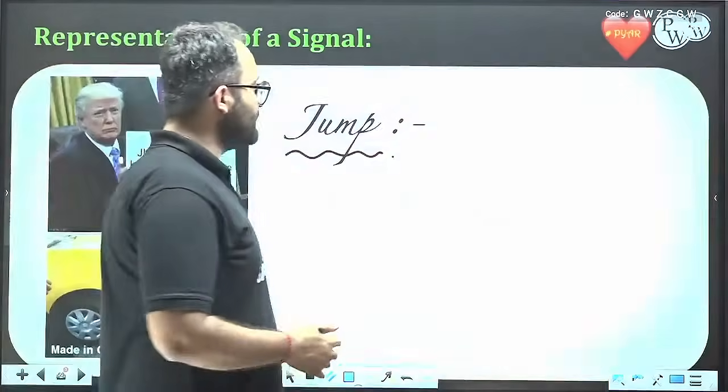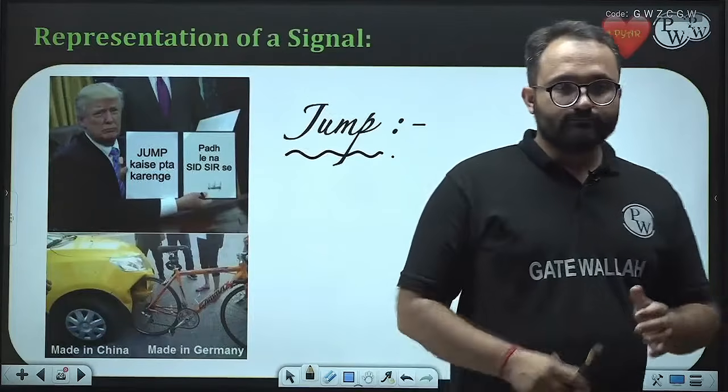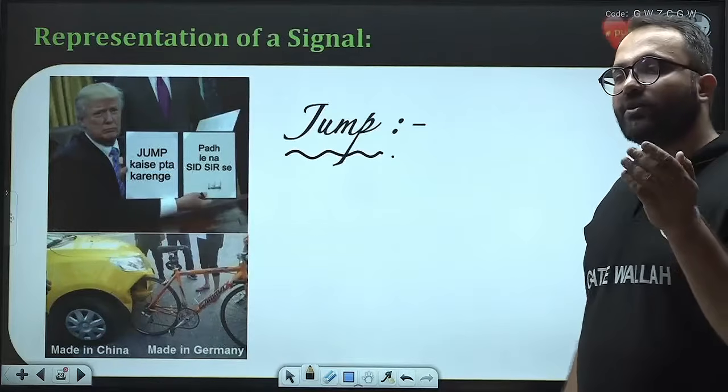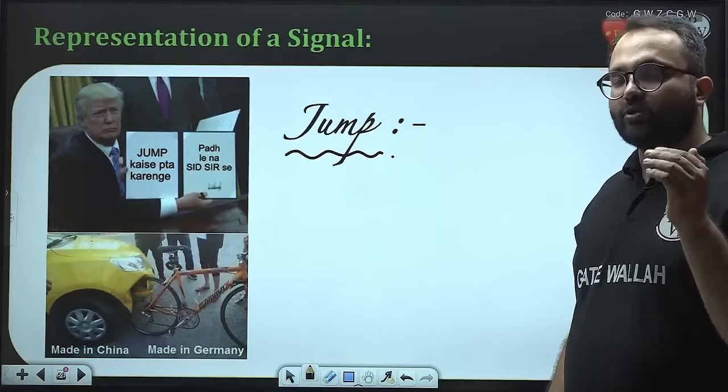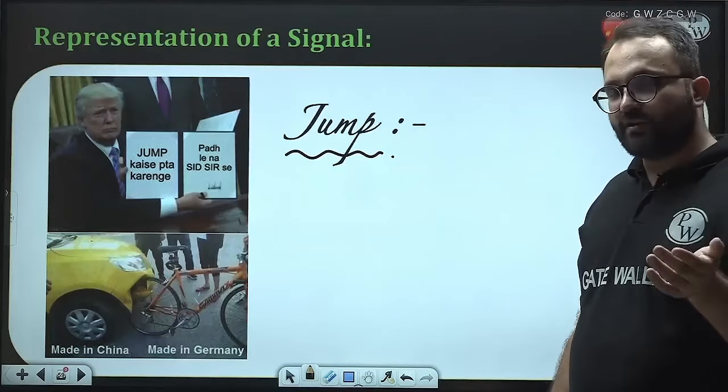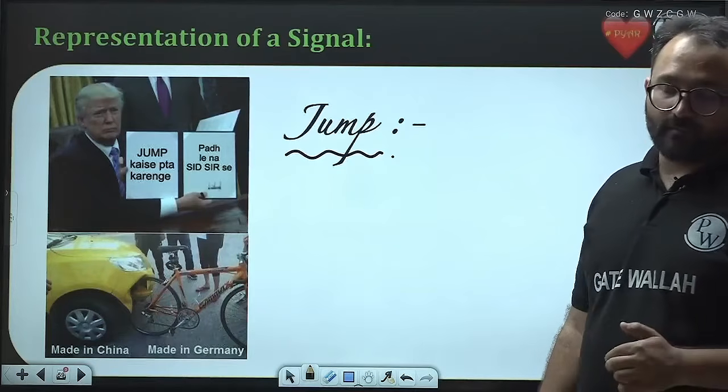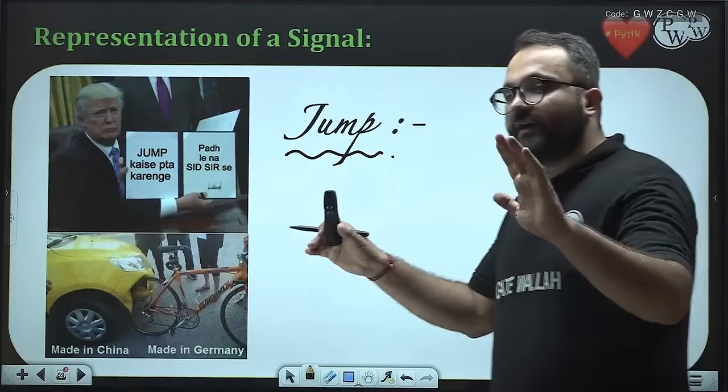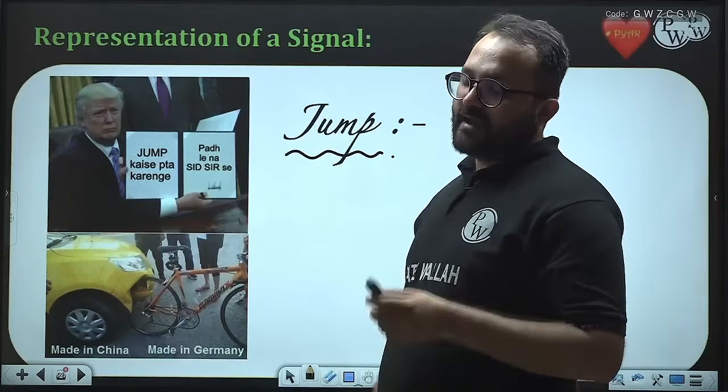Now, how to see a jump? Let us see an example. What is the meaning of jump? What is the meaning of slope change? What is the location of slope change, and what is the location of jump? So how to find out all of this? We have examples for it.